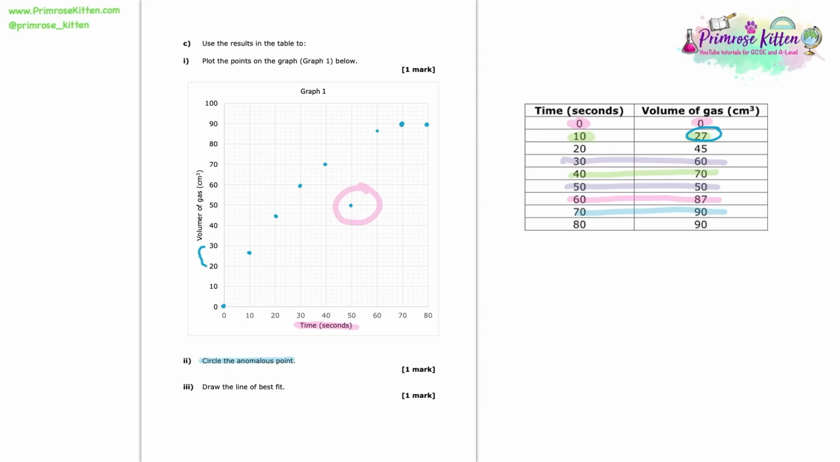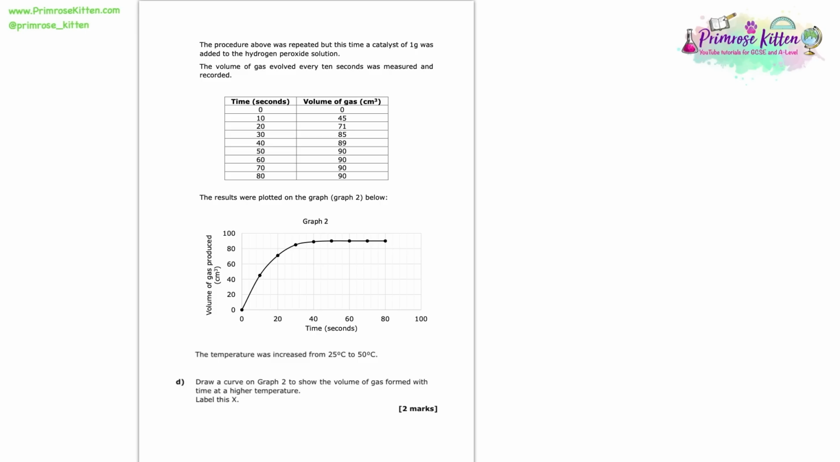So let me have a go at doing this line of best fit, which is actually a curve. So I'm going through, I ignore that anomalous point, and this here is my line of best fit. Now we're told that the procedure was repeated, but this time a catalyst of 1 gram was added to the hydrogen peroxide solution. The volume of gas evolved every 10 seconds was measured and recorded. And you can see here, the results are plotted on graph number 2.